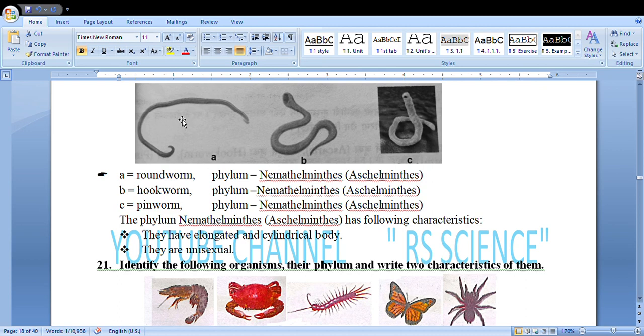Here also identification. A is roundworm, B is hookworm, and C is pinworm. They have an enclosed and cylindrical body. They are unisexual.